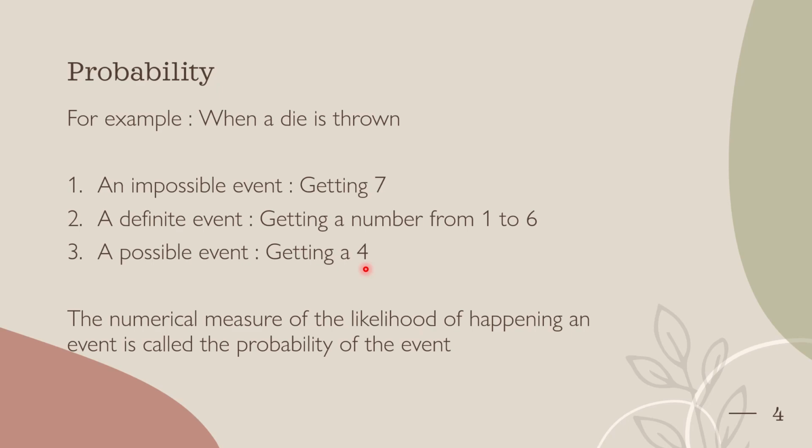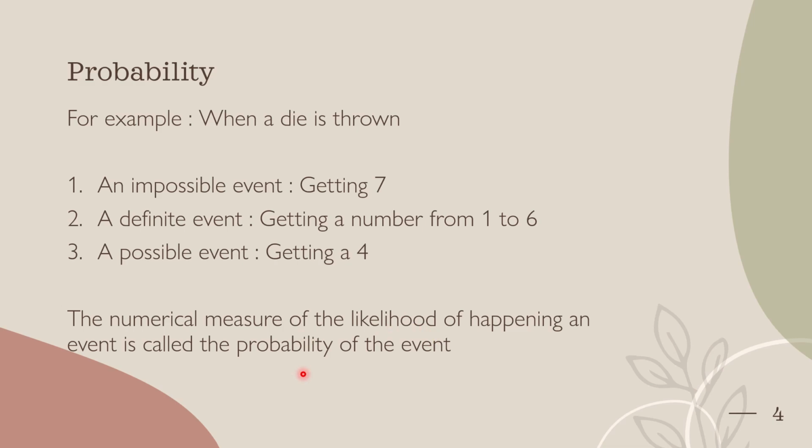Getting 1, 2, 3, 4, 5, 6, all are possible events, as these numbers are available in the range of the die. Definitely one of them will come. And if you want only a possible event, you can take any number from 1 to 6.